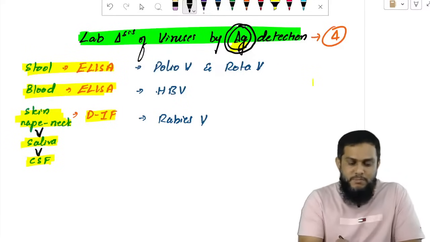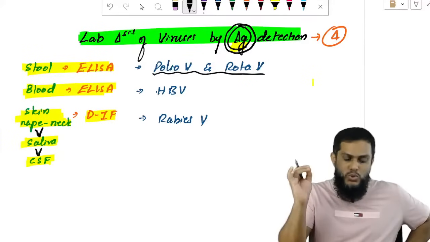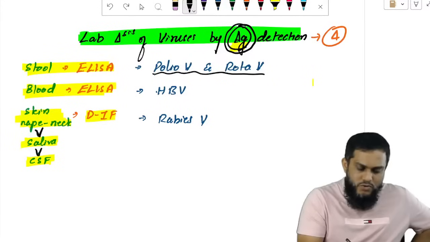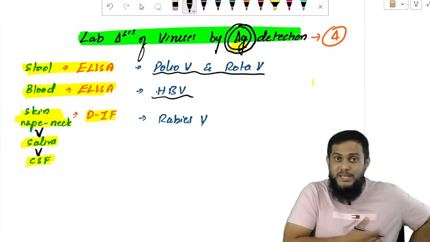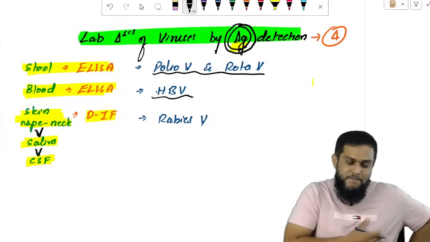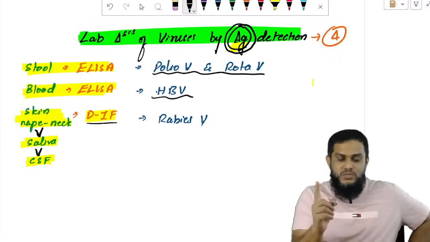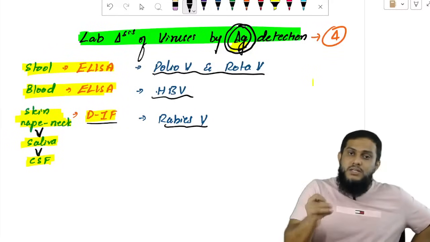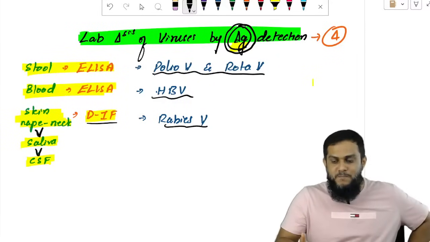Antigen detection in stool sample: polio and rota. Don't forget, antigen in stool sample, polio and rota. Antigen in blood sample: hepatitis B virus, which we have already discussed, HBsAg antigen, HBeAg antigen, and 3 antibodies. Skin from the nape of the neck, saliva or CSF by direct immunofluorescence: rabies virus. These are the 4 very important viruses which we diagnose by detecting antigen.